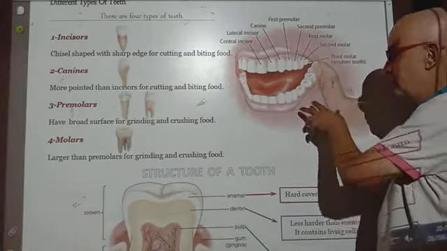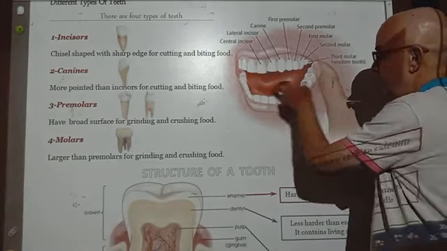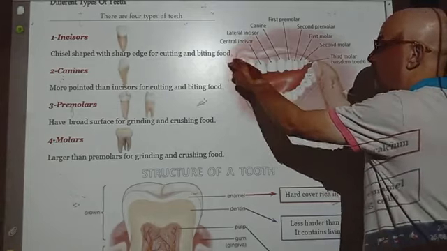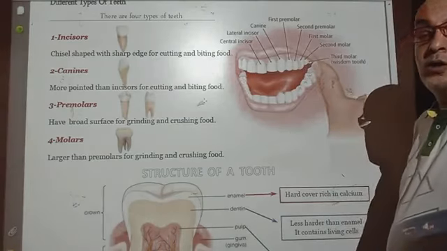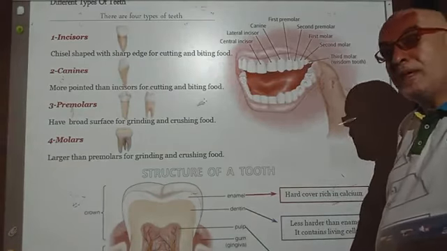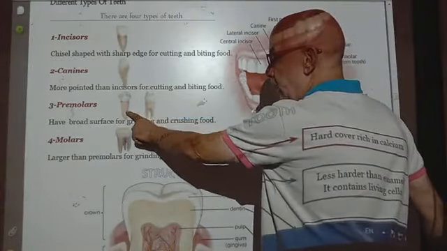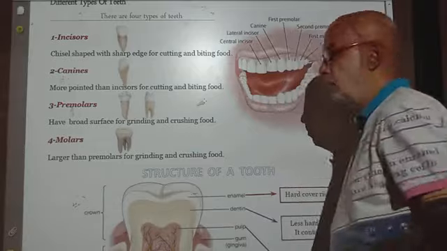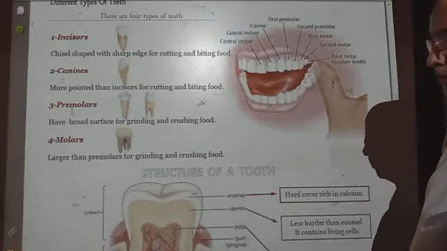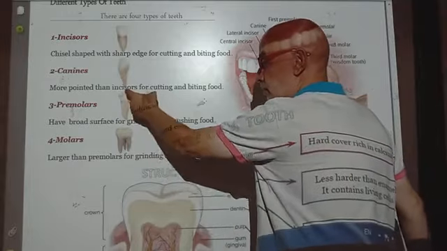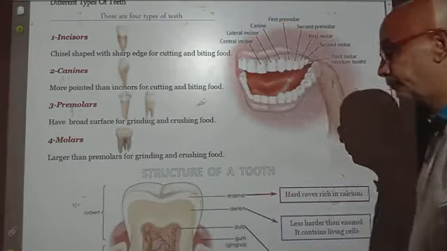After the canines, 5 and 5 in the lower jaw, 5 and 5 in the upper jaw. These are called premolars and molars. Premolars have a broad surface for grinding and crushing the food, but the molars themselves are larger than the premolars.